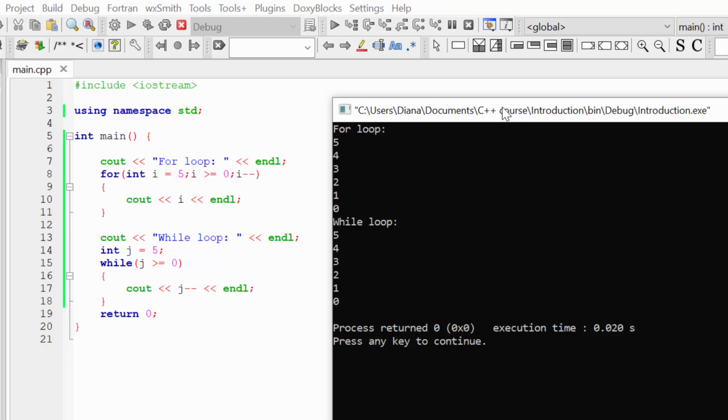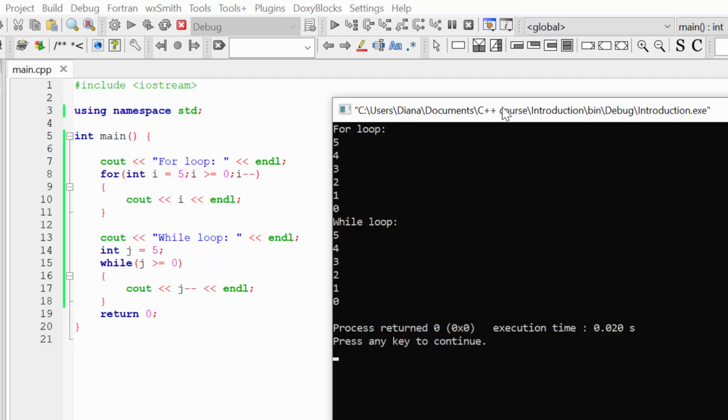So what's the difference between the for loop and the while loop, and when is it better to use the for loop and when is it better to use the while loop? Of course, in these cases they do exactly the same, but you may notice the main feature of the for loop: we always have this tracing variable that we can change from one iteration to another. So in the for loop, we always know how many times we are going to repeat our code. As for the while loop, we can use any condition we want, and sometimes it can be some dynamic condition. Sometimes we don't know how many times we are going to repeat this code. So that's the key difference between the for loop and the while loop.